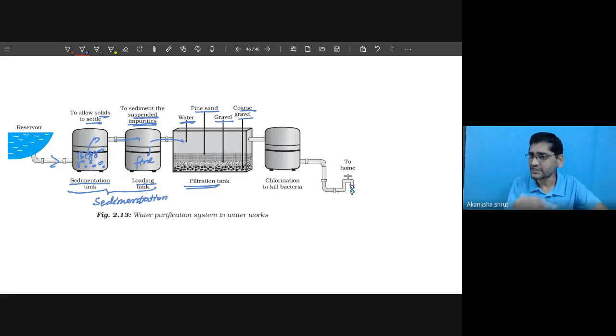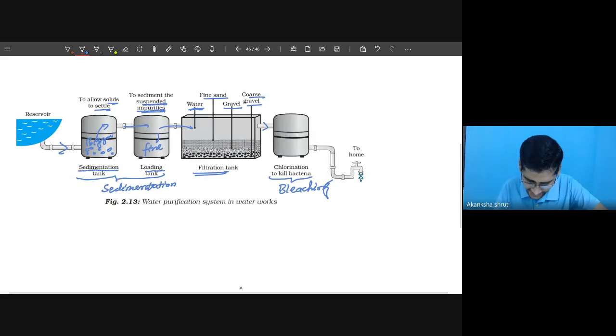The same process is used in our water treatment plant. Now at the top, the pure water is collected and passes into a tank. In this tank, this bleaching is done. Okay students, this is the second step, the filtration.